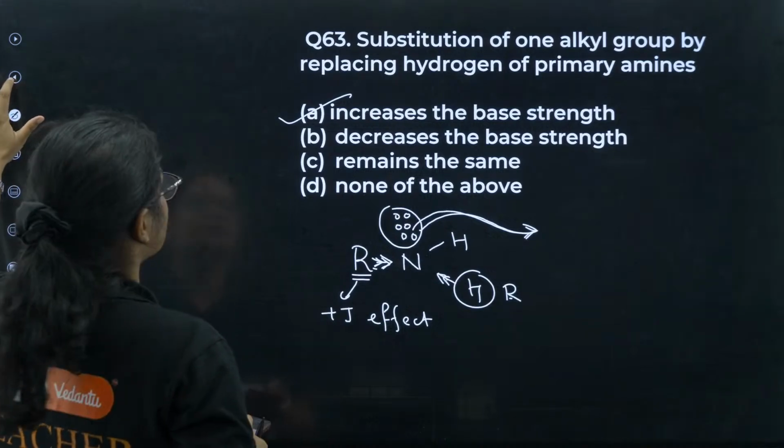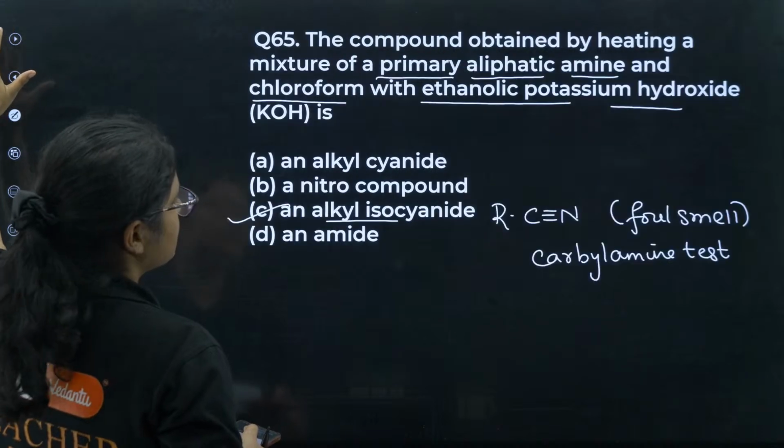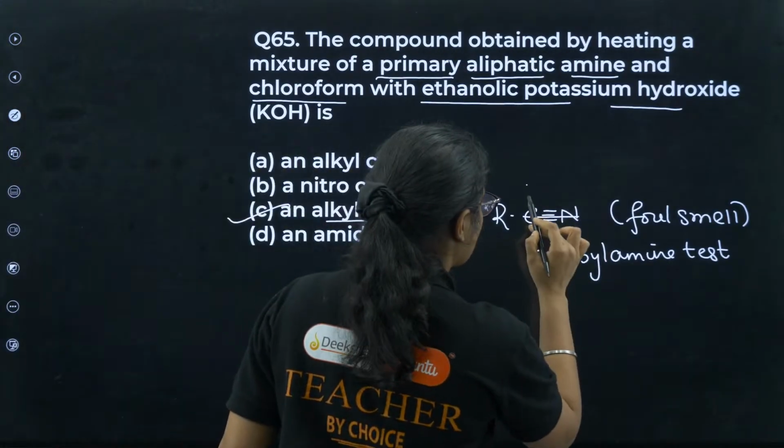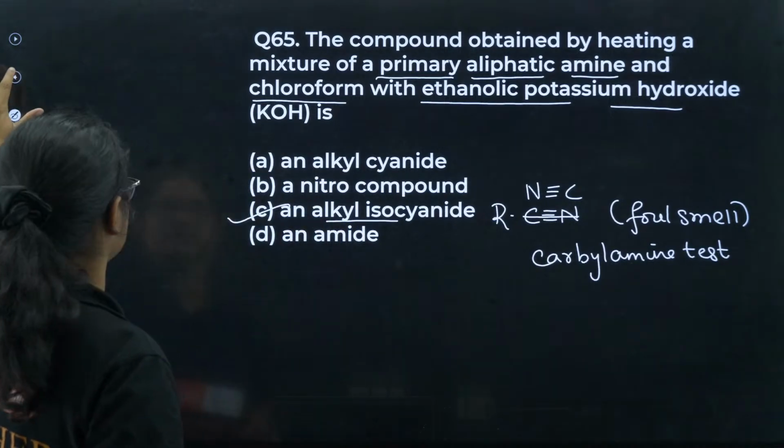Aryan is asking something, 1 second. 65. Yes, sorry, this is RNC. Yes, Aryan, you are correct. By mistake I wrote, it is RNC.